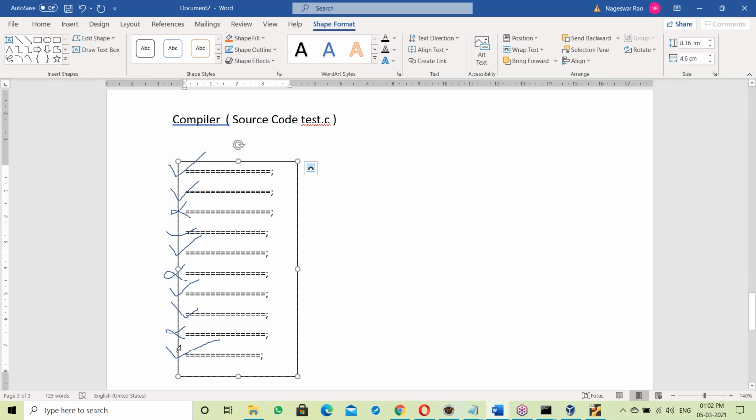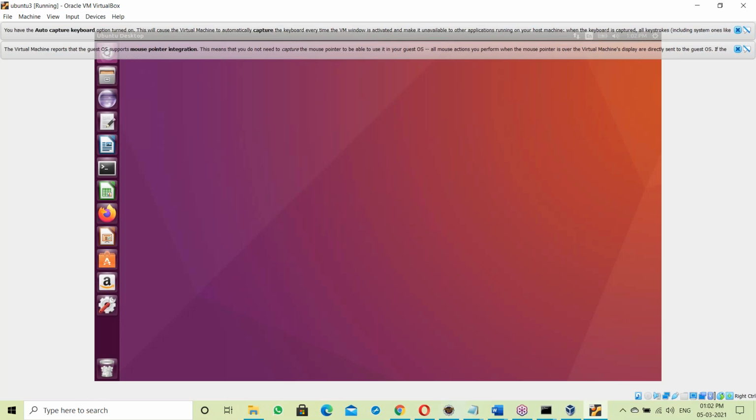Interpreter shows only one error. Any error comes, interpreter stops. But compiler is not like that. Compiler checks all the lines top to bottom and shows all the errors. All the errors. Okay, one second. Let me show that practically.